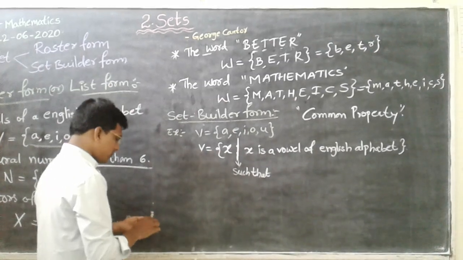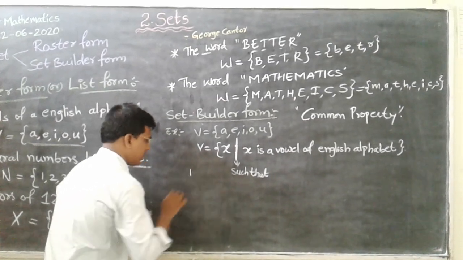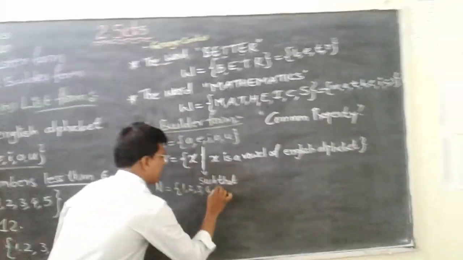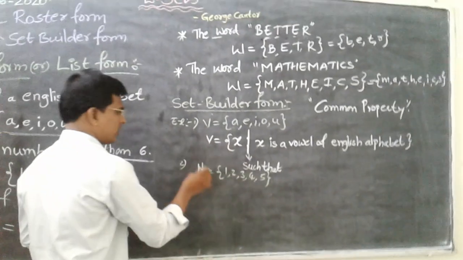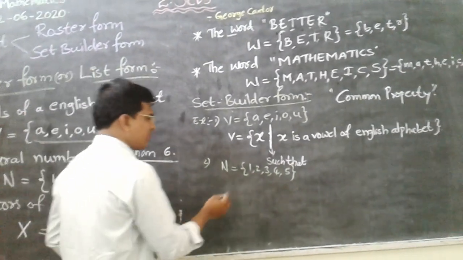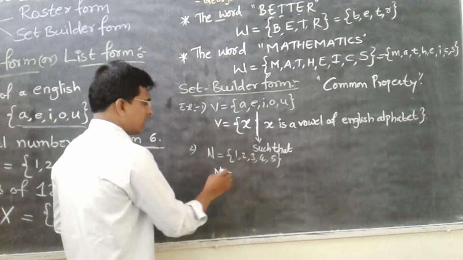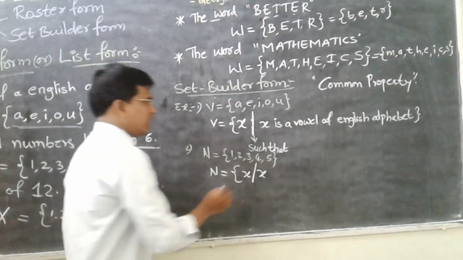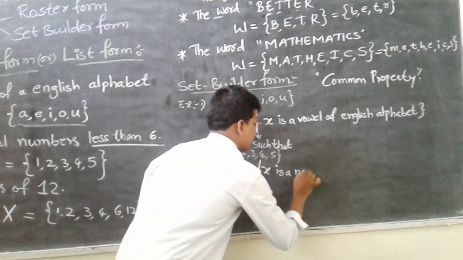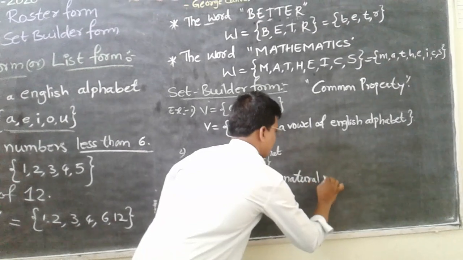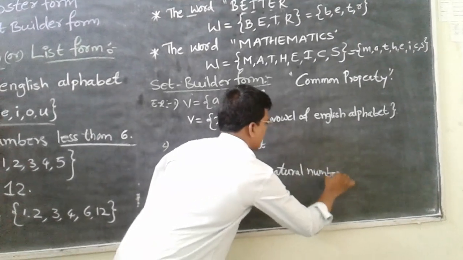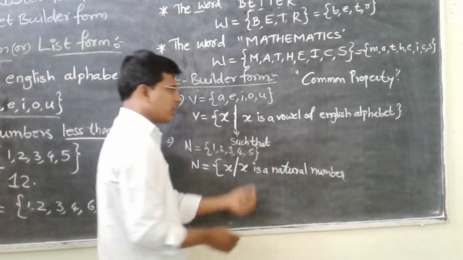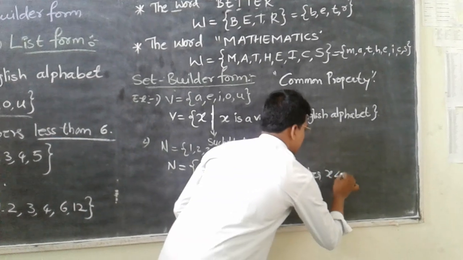Okay, next one. Second example. Natural numbers 1, 2, 3, 4, 5. So this is the second example. In the second example we have to mention the property: N is equal to x such that x is a natural number, and here, comma, x is less than 6. Okay, so natural number x is less than 6.